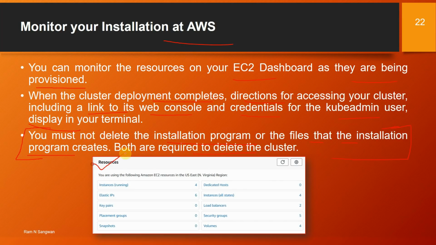And this is a screenshot of my AWS dashboard where you see running instances, dedicated hosts, load balancers, security groups, volumes, elastic IPs, all these are created.